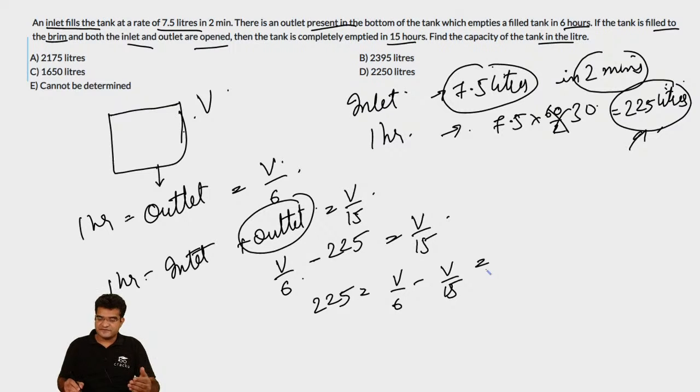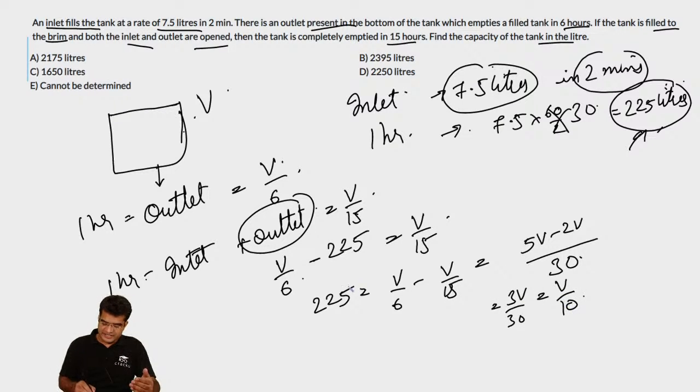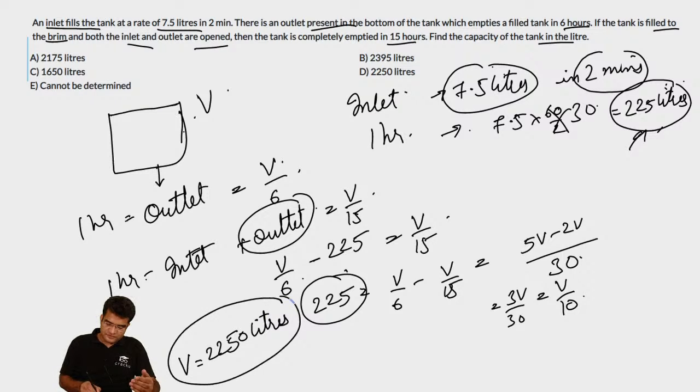The LCM of 6 and 15 is equal to 30. This is equal to 5V minus 2V, which is equal to 3V by 30, which is equal to V by 10. So V by 10 is equal to 225, or the value of V is equal to 2250 liters. So the volume of the tank is 2250 liters.